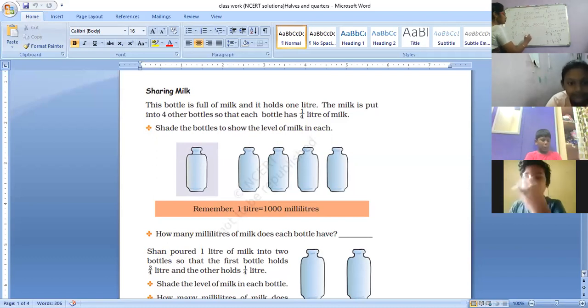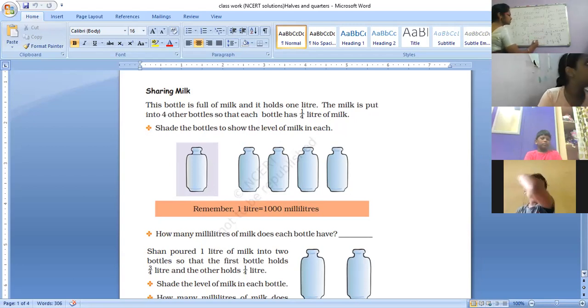You can find out in different ways. 3 times 1/4 also you can do. So multiplied by 3, you will get 750 milliliters. Or you can find out half plus 1/4. Half is 500 plus 1/4 is 250. So you get 750 milliliters. In any way you can find out, but it is 750. Remember that.